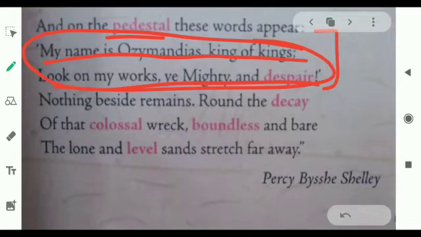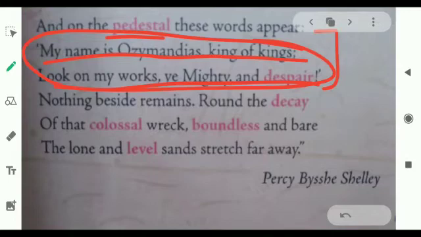He just wanted to show his superiority by writing these 2 lines on the pedestal of the statue. He wanted anyone crossing that place to read those lines and understand how powerful Ozymandias is, and the others should feel belittled in front of him. Means no one should think that they are superior.